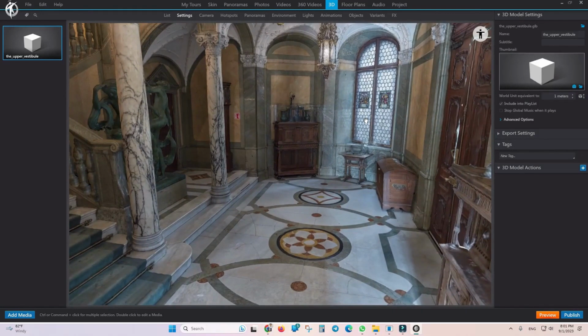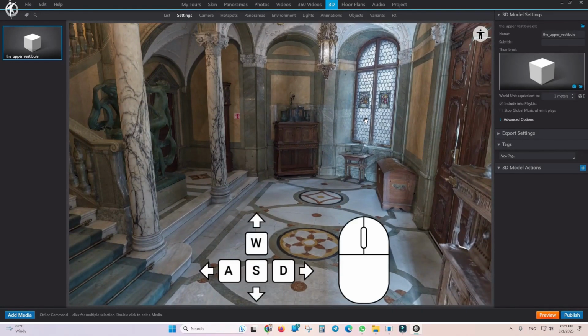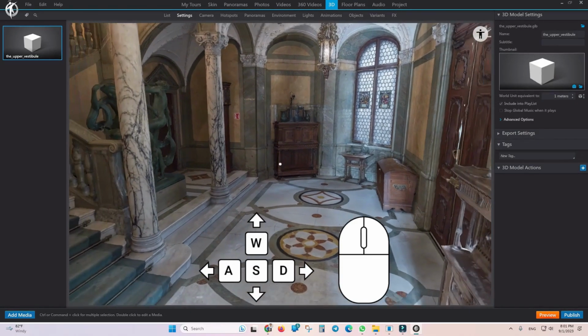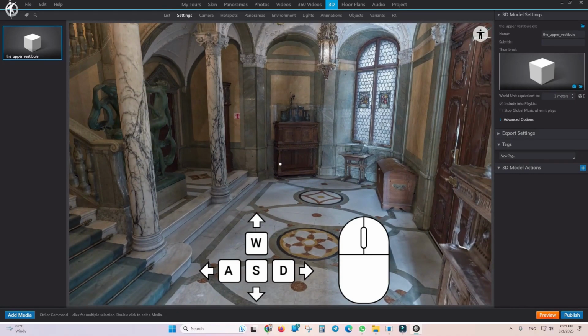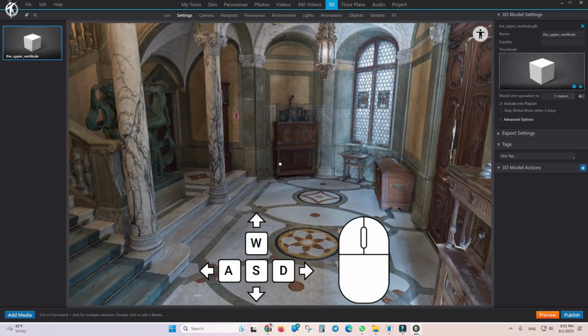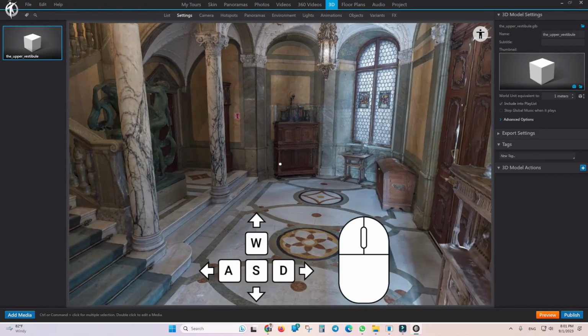Look, using the W, A, S, D keys, you can move forward with W. With S, you move backward, just like in computer games, which I'm sure you've experienced. With D, you move to the right, and with A, you move left.